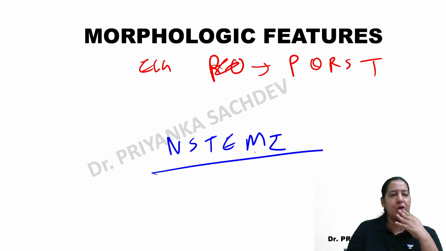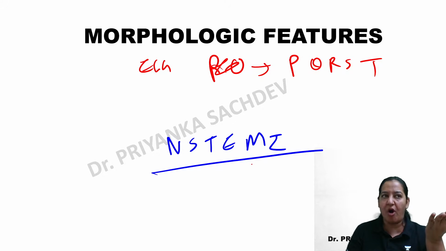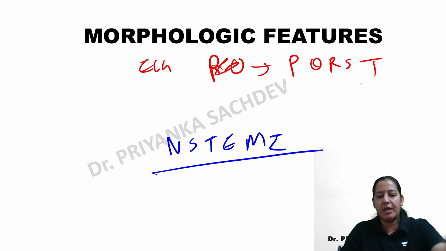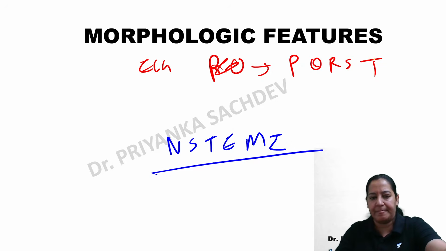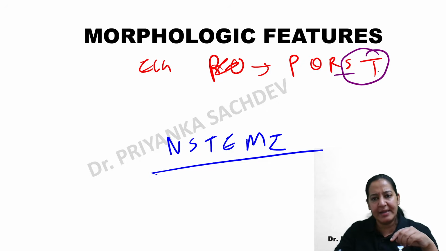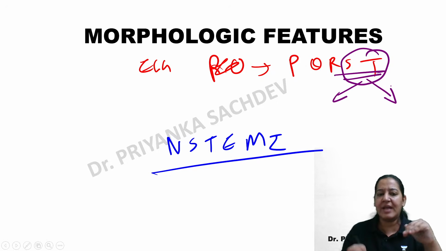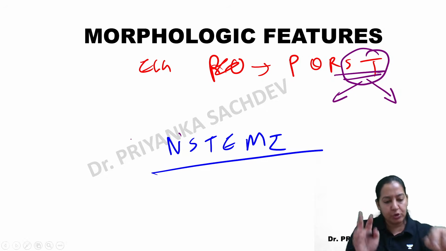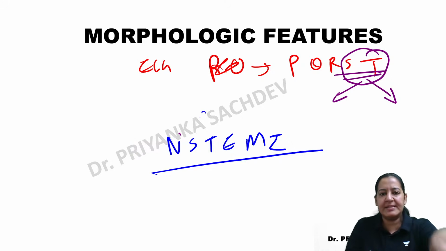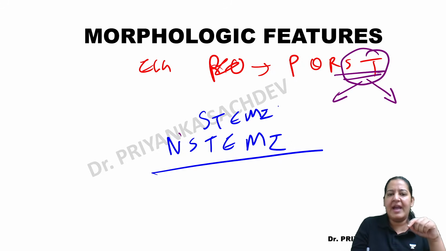To explain this question you are asking right now, I have to explain the ECG features of the infarct. In the ECG features of the MI, you will see this ST segment. Can you see this ST segment? In some infarcts it is elevated, in some infarcts it is not elevated. Based on that, this is the classification. The two types of infarcts are STEMI and NSTEMI.